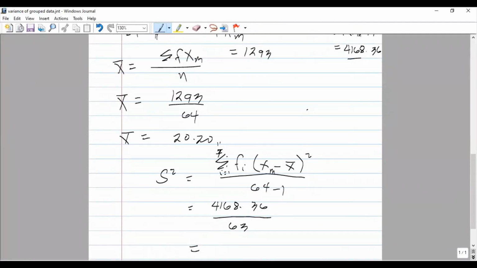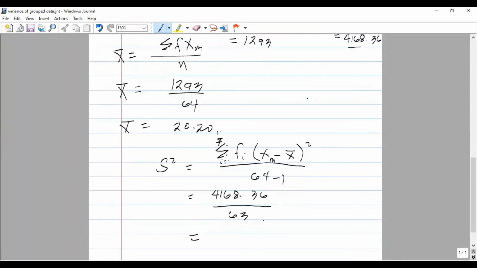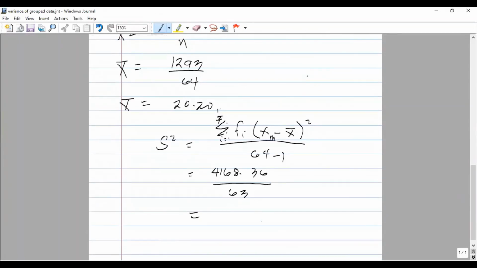So we have S squared is equal to the summation of f sub i times the square of x sub m minus mean, where i ranges from 1 to 7, because there are 7 class intervals, all over 64 minus 1. So the summation is 4,168.36 divided by 64 minus 1, that is 63.